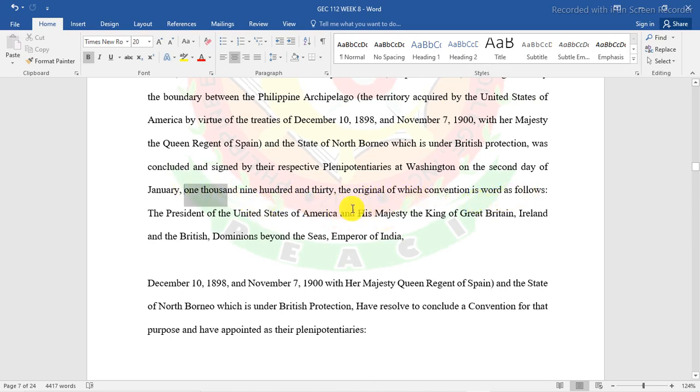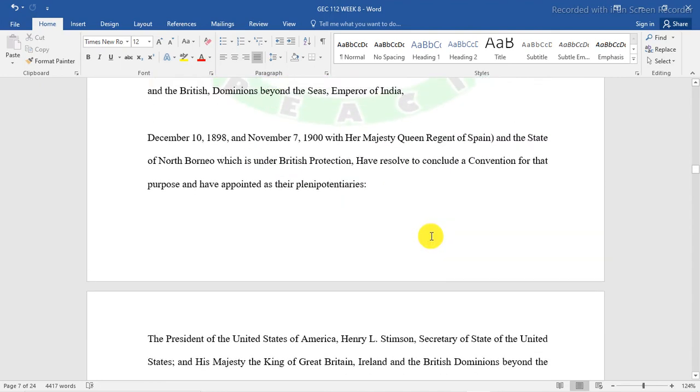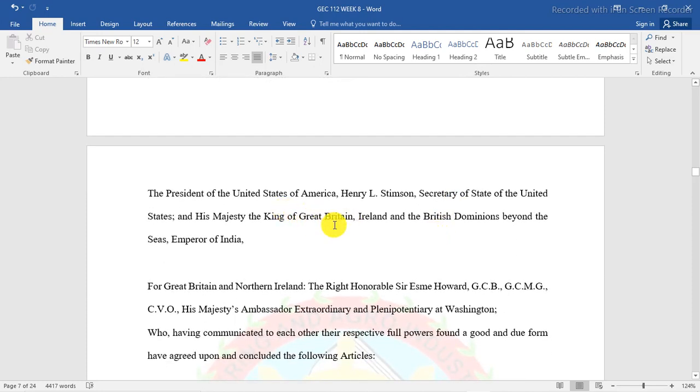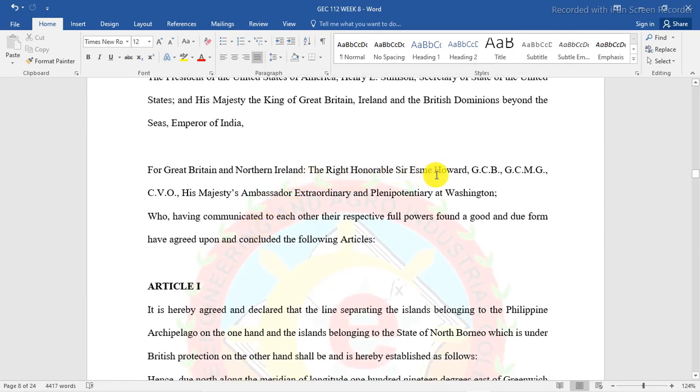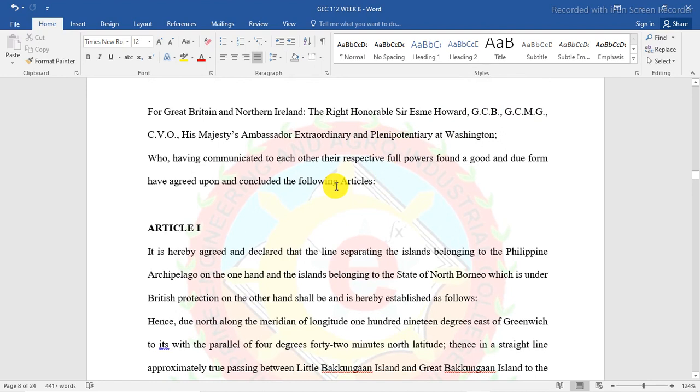The President of the United States of America and His Majesty the King of Great Britain, Ireland, and the British dominions beyond the seas, Emperor of India, in view of the treaties on December 10, 1898, and November 7, 1900, with Her Majesty Queen Regent of Spain and the state of North Borneo, which is under British protection, have resolved to conclude a convention for that purpose and have appointed as their plenipotentiaries: the President of the United States of America, Henry L. Stimson, Secretary of State of the United States; and for Great Britain and Northern Ireland, the Right Honorable Sir Esme Howard, GCB, GCMG, CBO, His Majesty's Ambassador Extraordinary and Plenipotentiary at Washington, who, having communicated to each other their respective full powers, found in good and due form, have agreed upon and concluded the following articles.